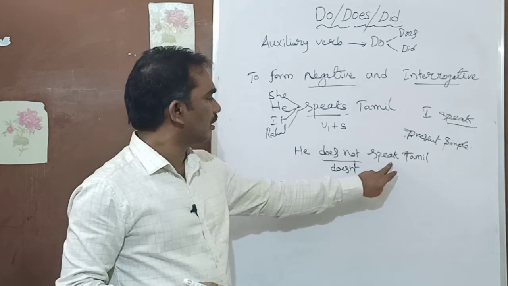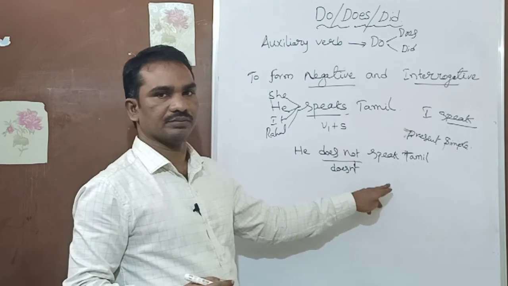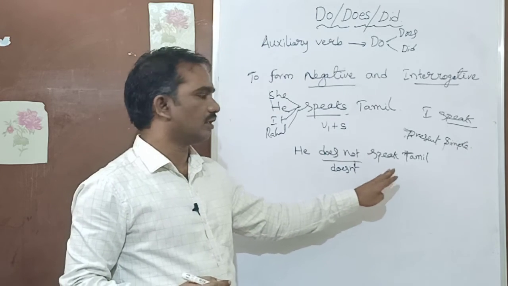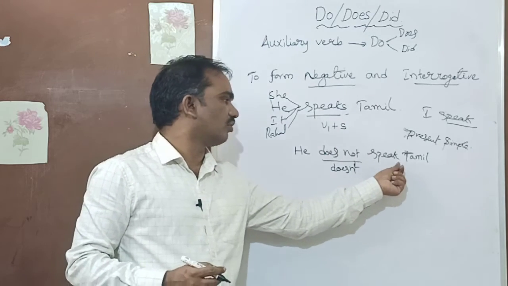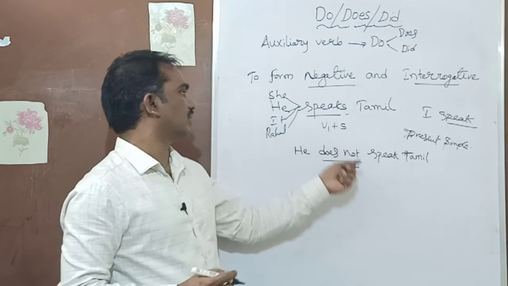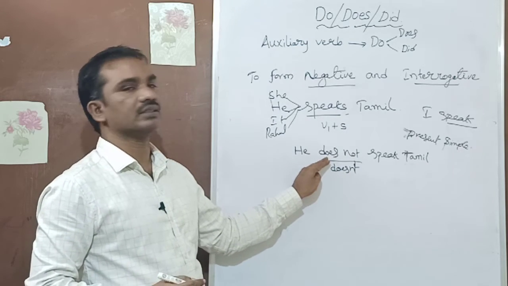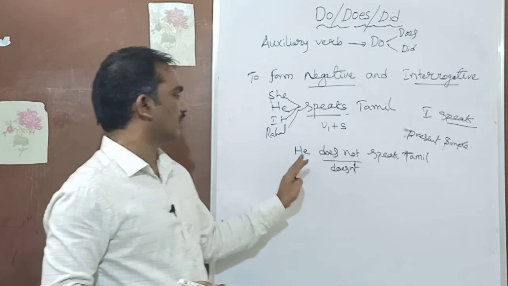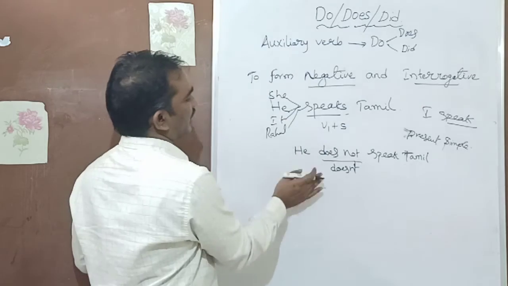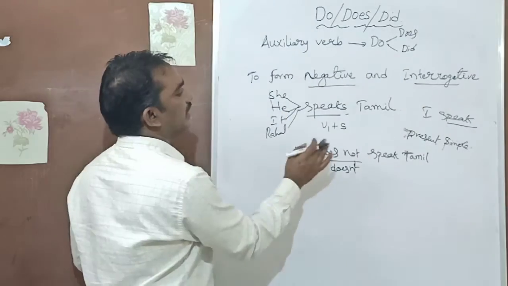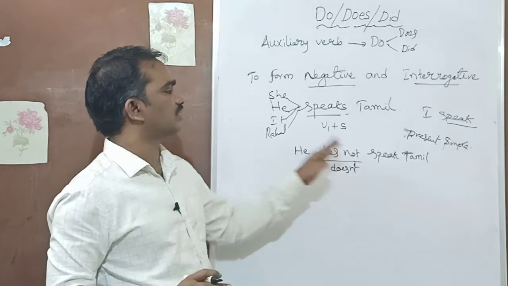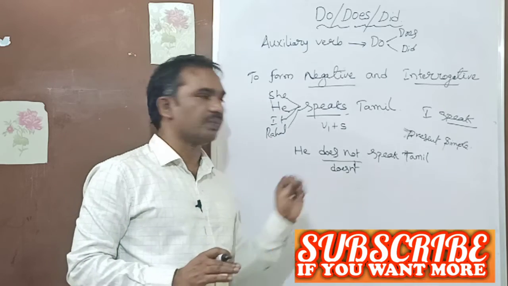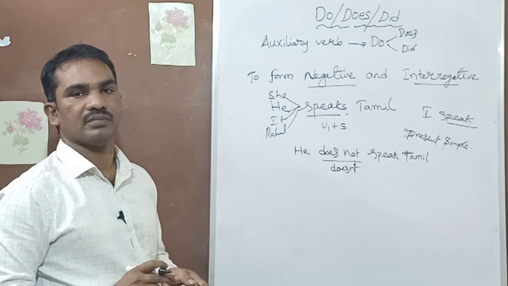Here speak has no s, because there is already does, so you don't need to take this s. Similarly: she doesn't speak Tamil, it doesn't speak Tamil, Rahul doesn't speak Tamil.